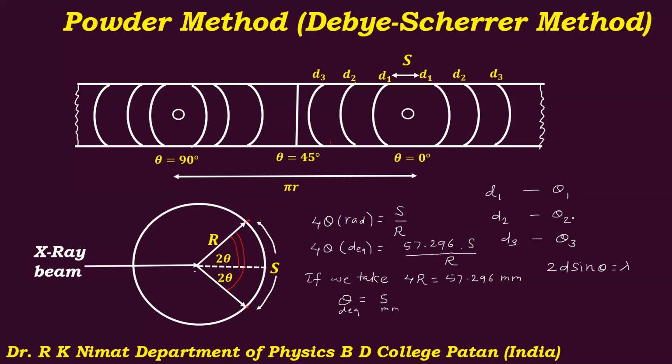You have calculated these theta values, so you can calculate these d1, d2 and d3 values, and by knowing these values we can determine the crystal structure. How that can be determined, we will discuss in the next lecture. Particularly, we are going to study how to analyze the cubic crystal structure by using the powder method. This is a very important and very universal method which is used to study crystal structures.